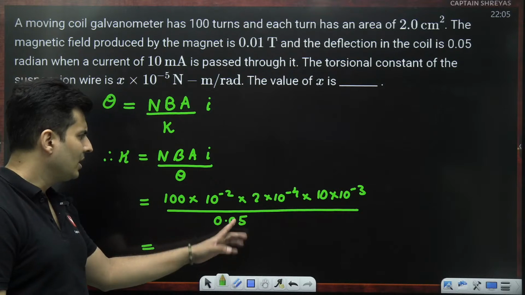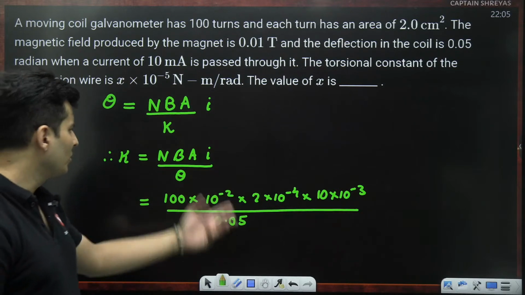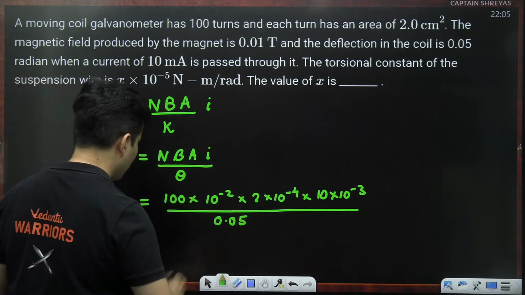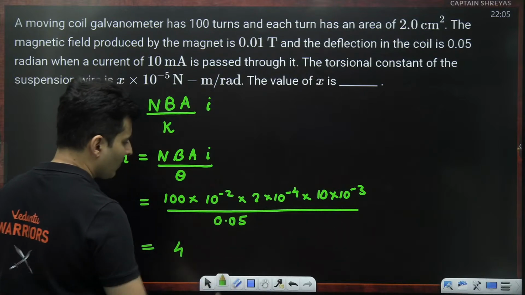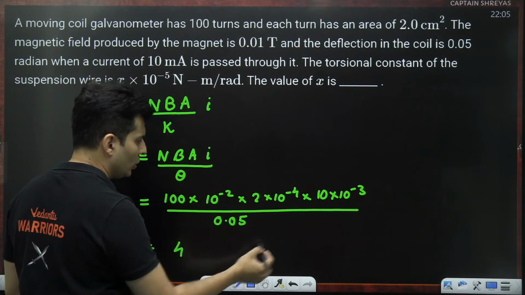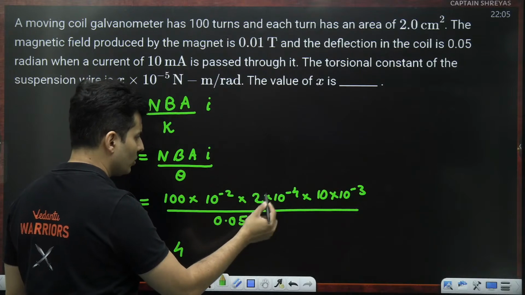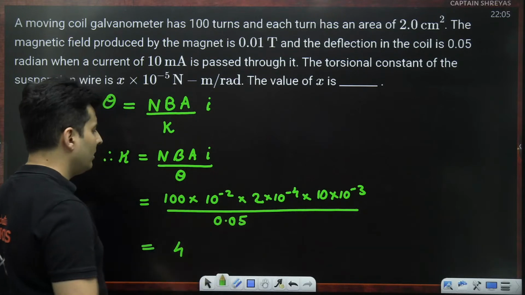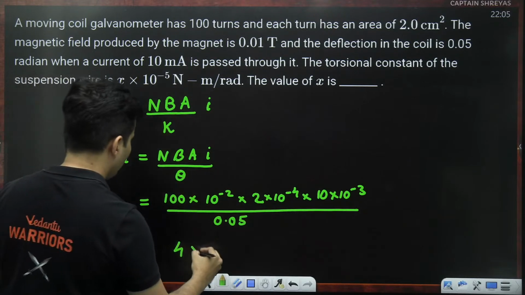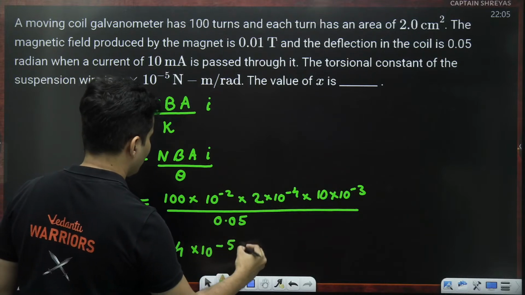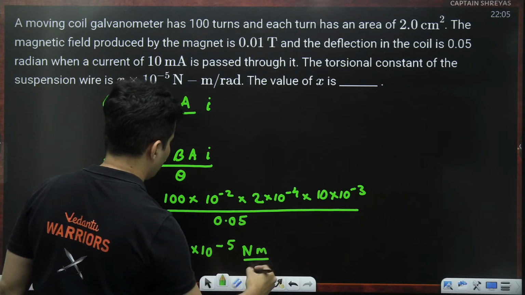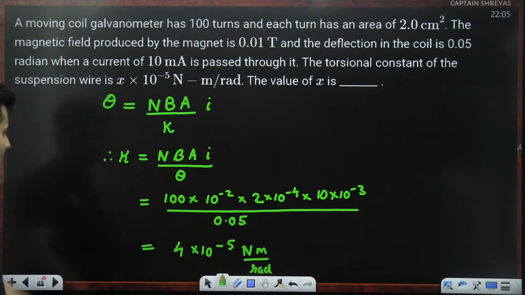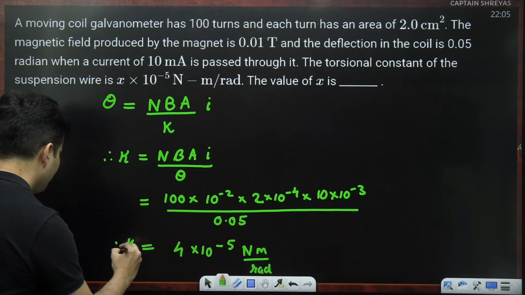This is 5, right? So basically 0.5 is 1 by 2, so 2 2s are 4. So you'll get the answer as 4. Even without calculation, you can know that it will be 4 into something. Because this is like 0.5, 0.5 is 1 by 2, 2 goes on the top, multiplies with this 2, 2 2s are 4. Everything is decimals, zeros or powers of 10, so it doesn't matter. So it comes out as 4 into 10 to the power minus 5 Newton meter, which is torque per radian. Yes, this is the torque per unit angle. That is your torsional constant K. That's it. That's the answer.